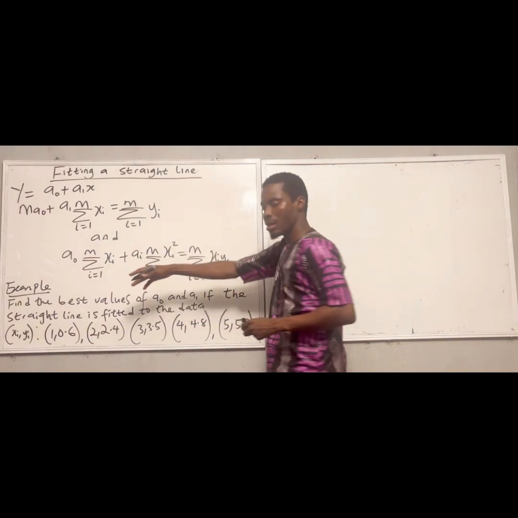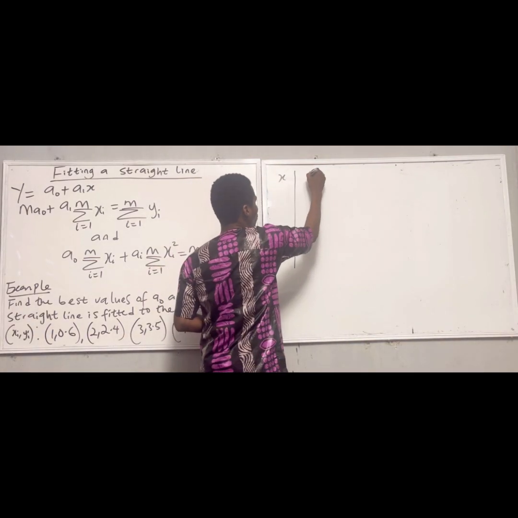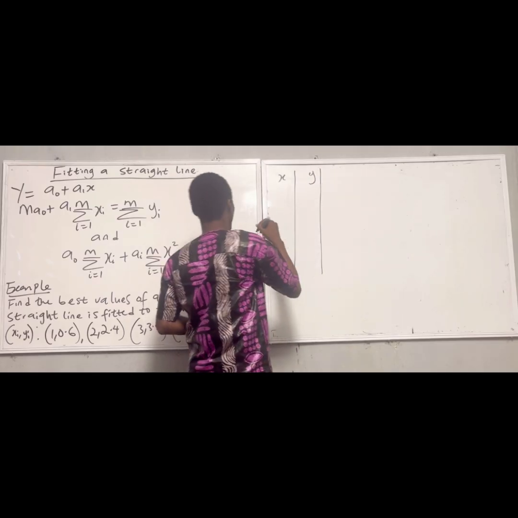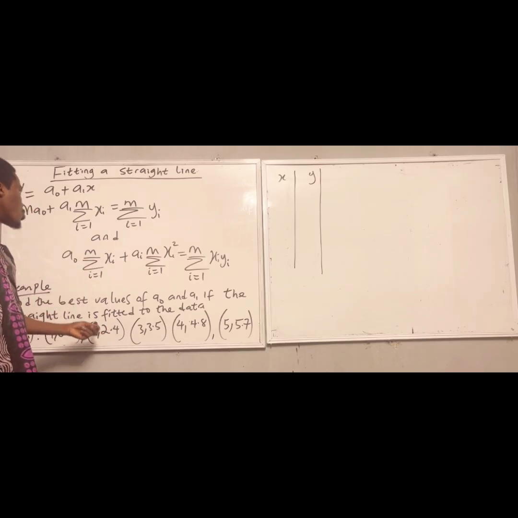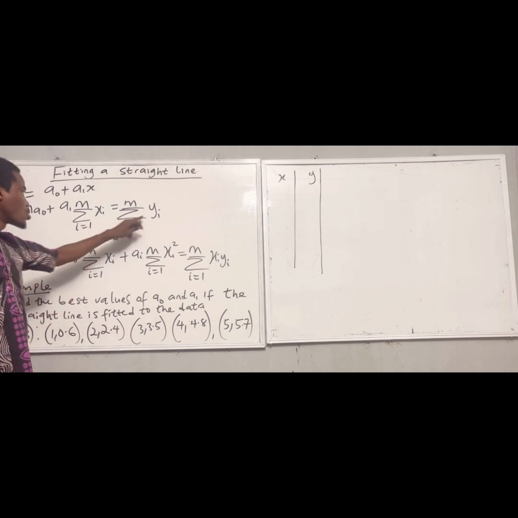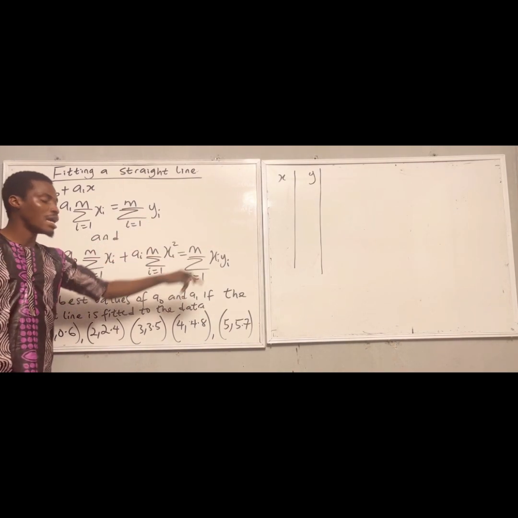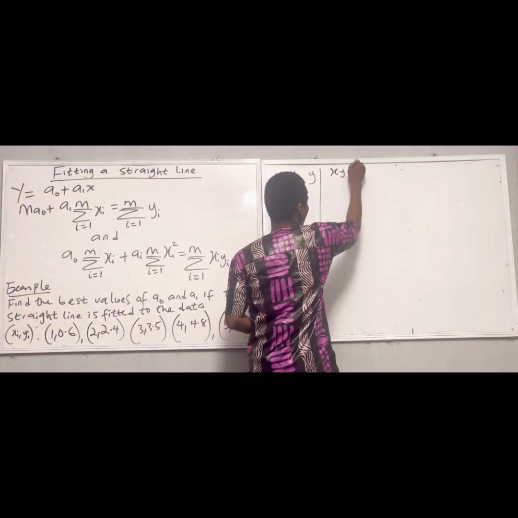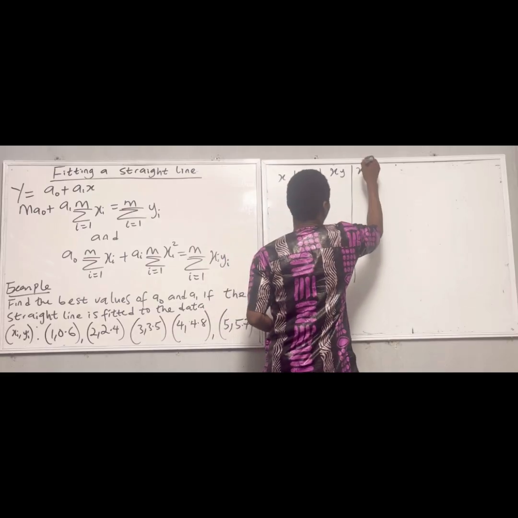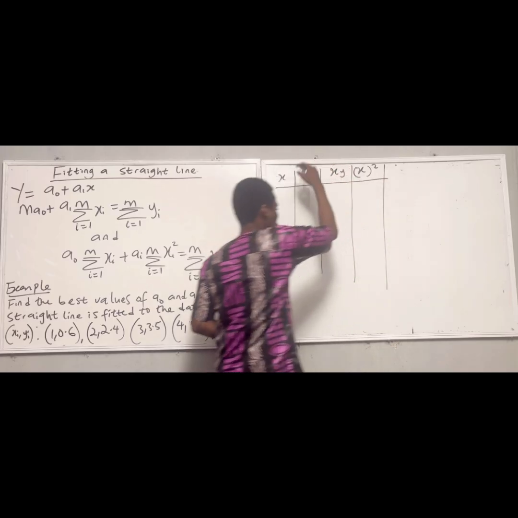So let me write my table, x and y. To consider this formula to solve this, I have to consider xi, yi, and xi squared. When i is 1, x1 is x and y1 is also y. So I have to consider x1 squared and xi yi. So I can write x, y, then xy, and x squared as well. It must be in this form.